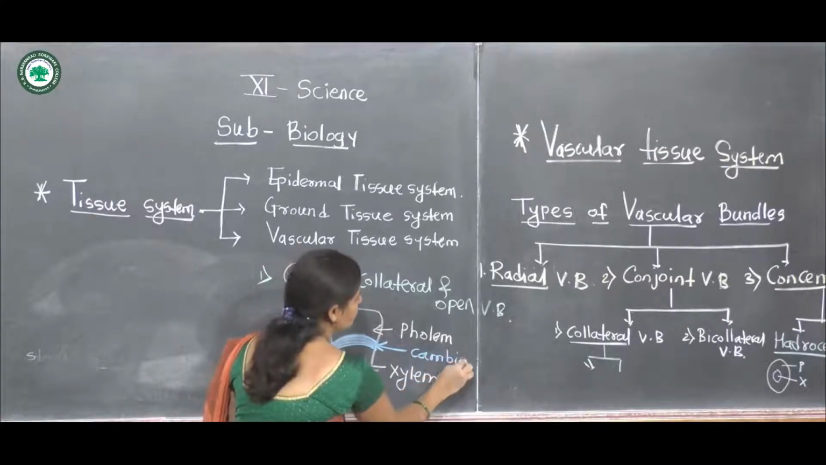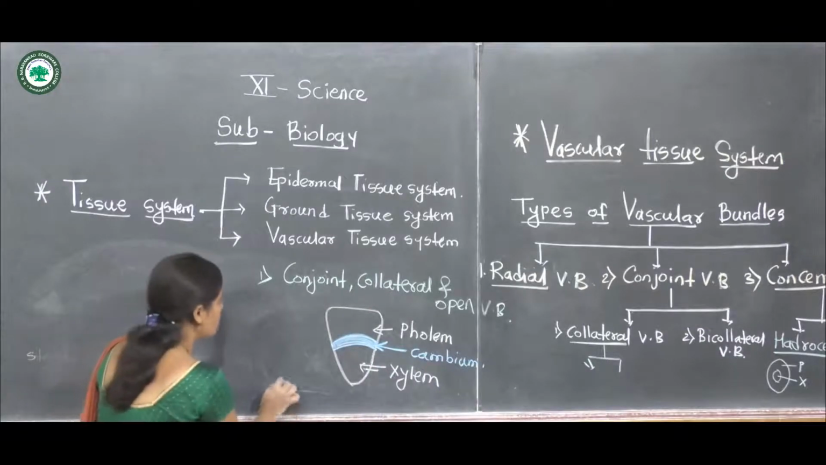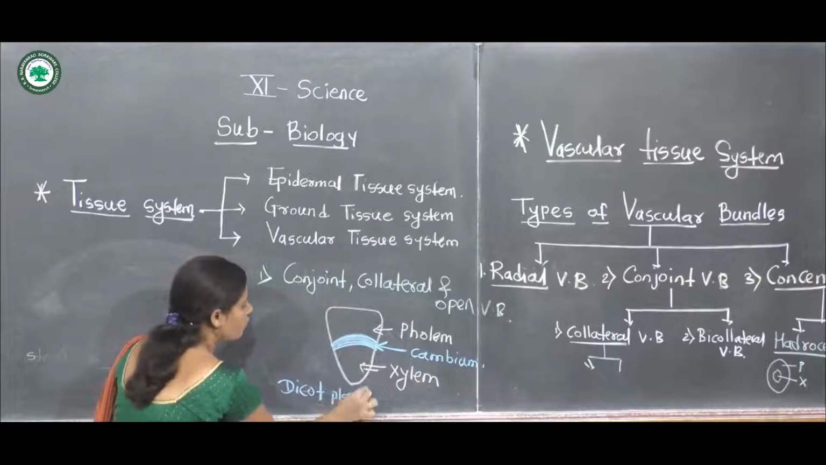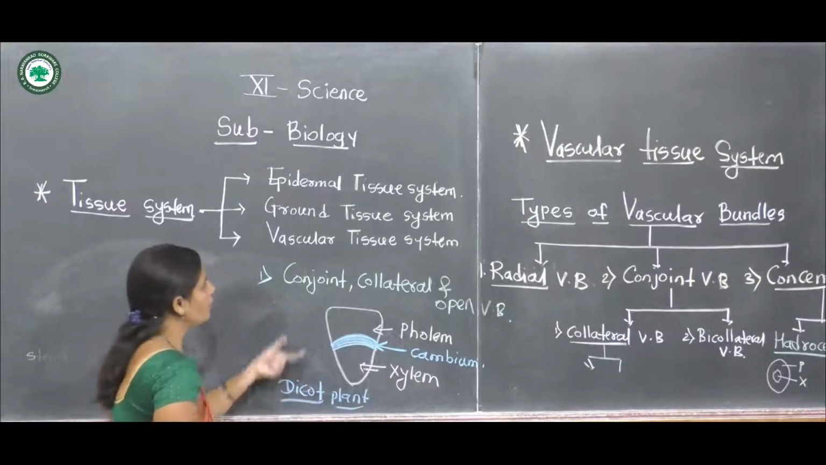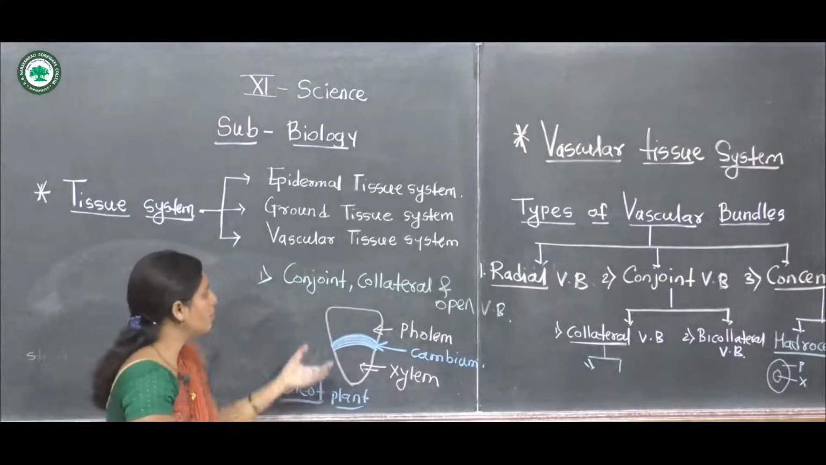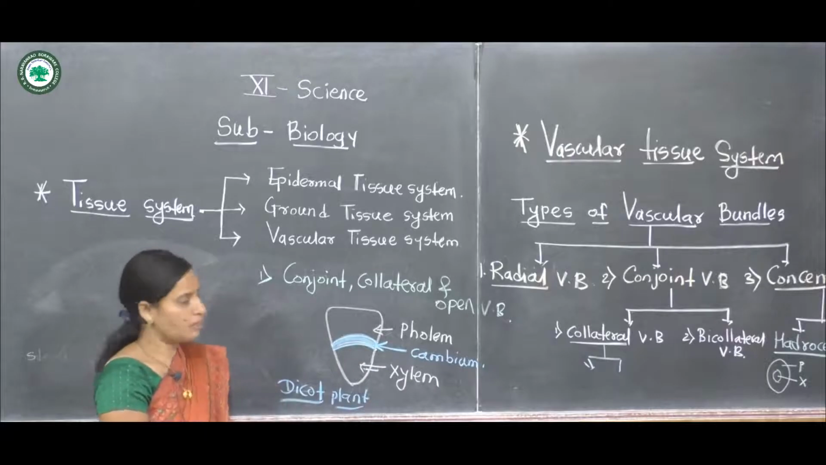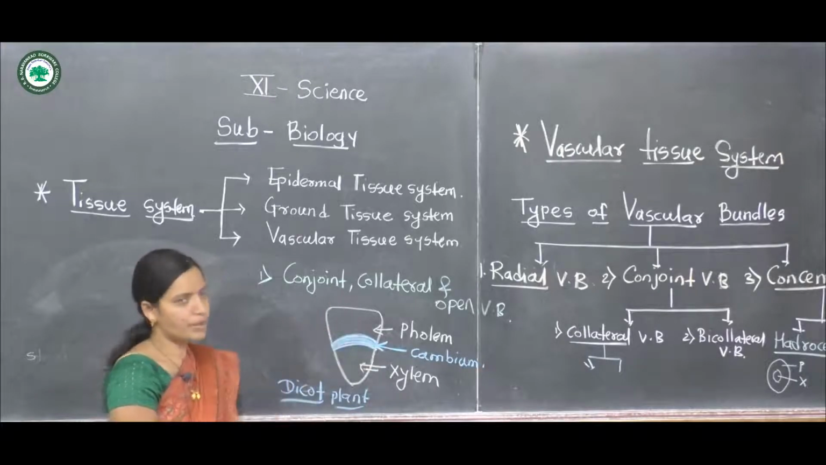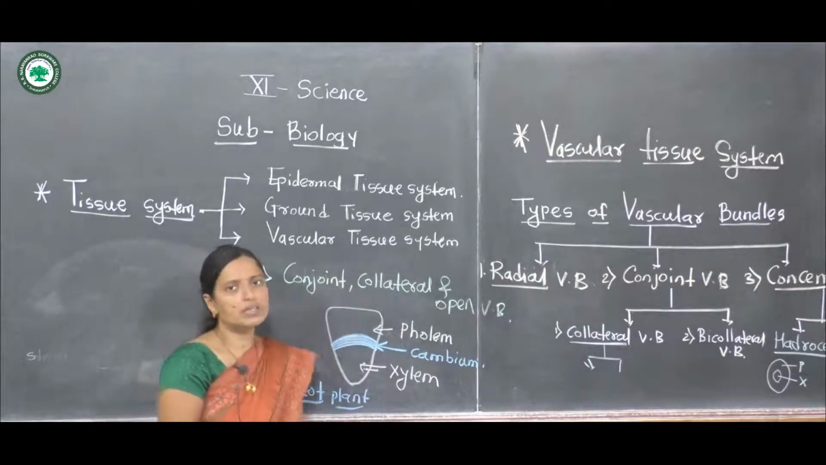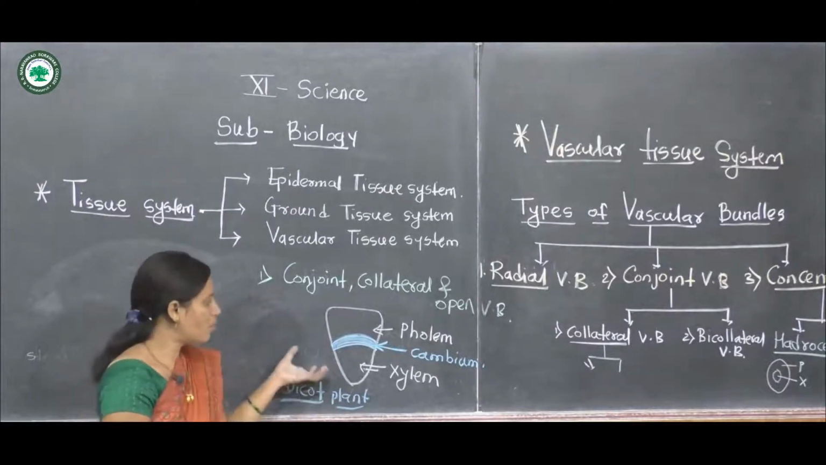Cambium is found in dicot plants. In dicot plants, this type of vascular bundle is seen: conjoint, collateral and open type. This means that in the arrangement of the xylem and phloem, a cambium layer is found in between them, and this arrangement of the vascular bundle is called conjoint collateral open type in dicot plants.